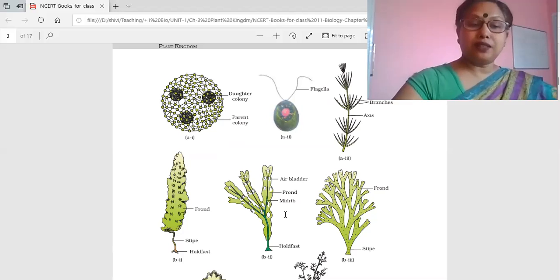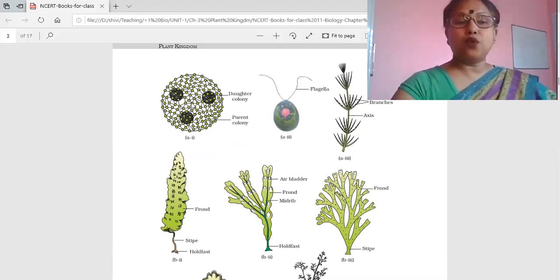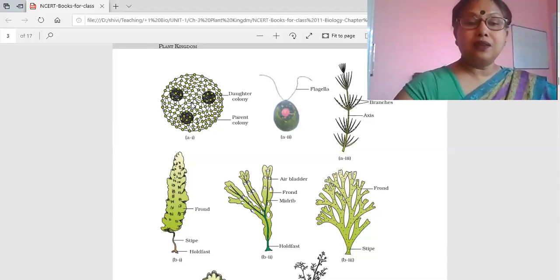We divide them as green, brown, and red. You see on the screen, this is Volvox, and Volvox is a colonial alga. Then we have Chlamydomonas, then we have Chara as examples of green algae.